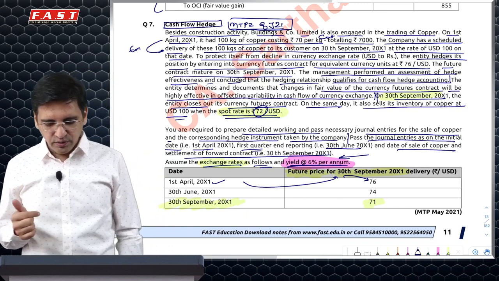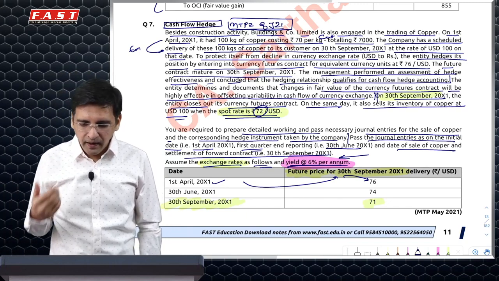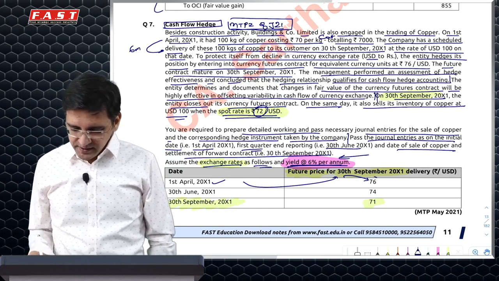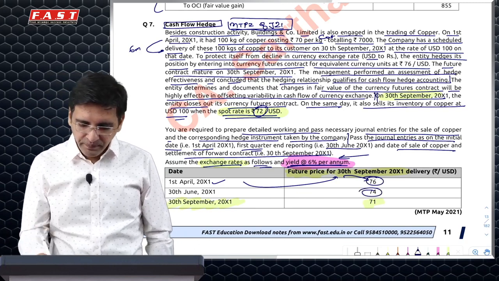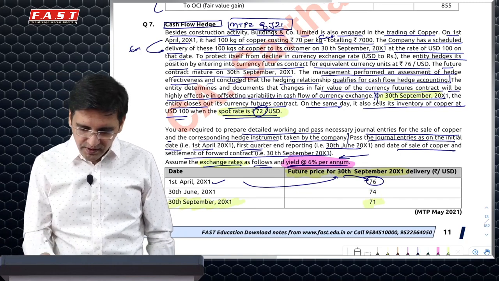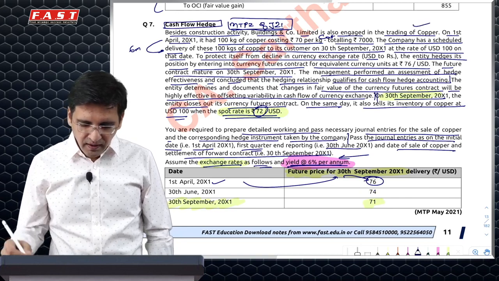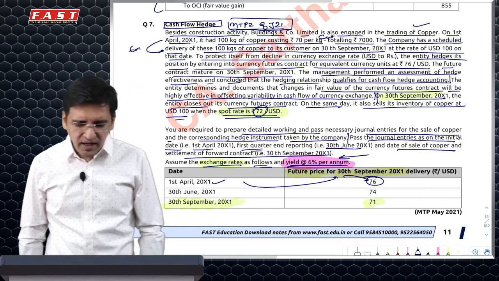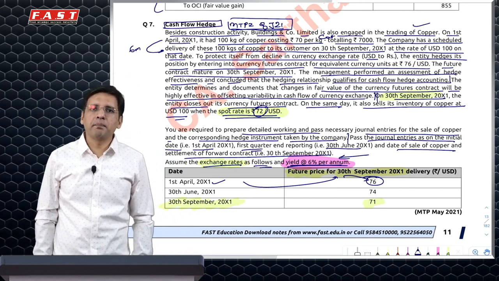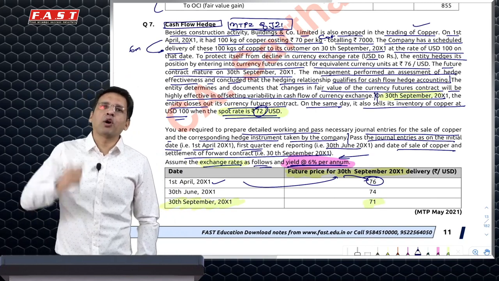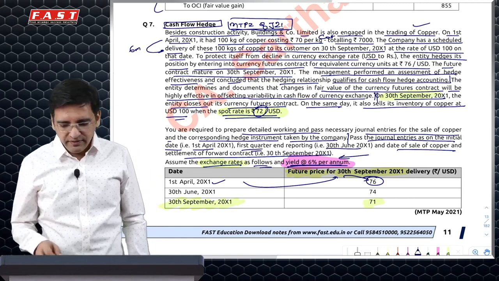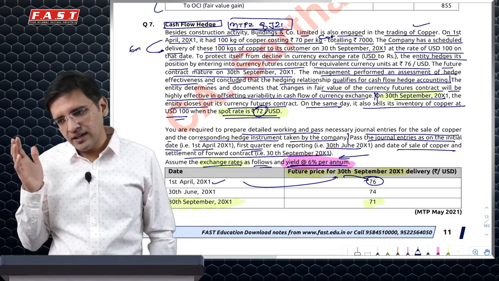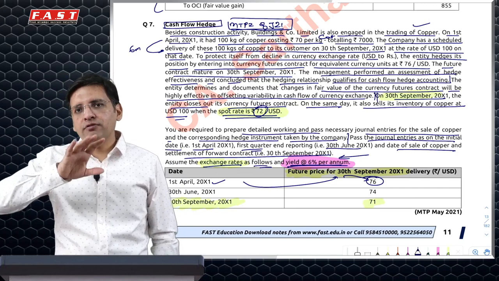Then quarter end, 30th June. What is the rate? I did a forward at 76. Now the forward is 74. I am going to sell my copper. It means that I would have been happier if the rate would have gone up or down. But in this particular case, I don't have to think like that. I simply have to say that I have taken a forward.